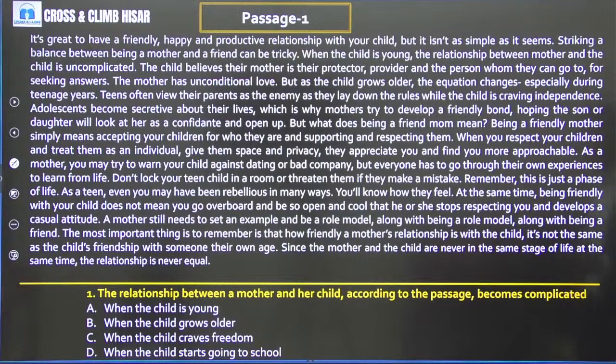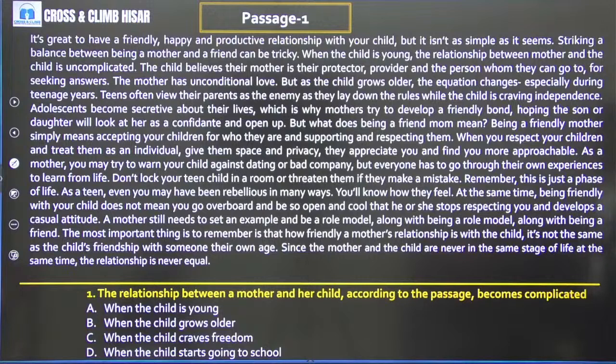It's great to have a friendly, happy and productive relationship with your child. But it isn't as simple as it seems. Striking a balance between being a mother and a friend can be tricky. When the child is young, the relationship between mother and the child is uncomplicated. Be careful here, right? When the child is young, the relationship between mother and the child is uncomplicated.